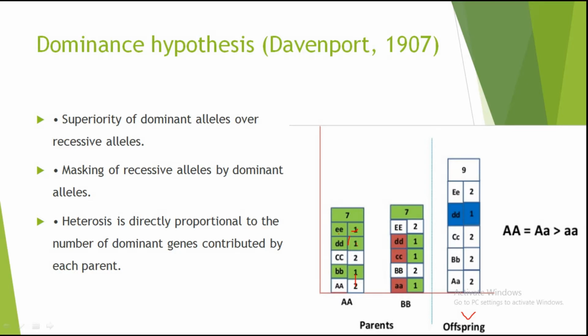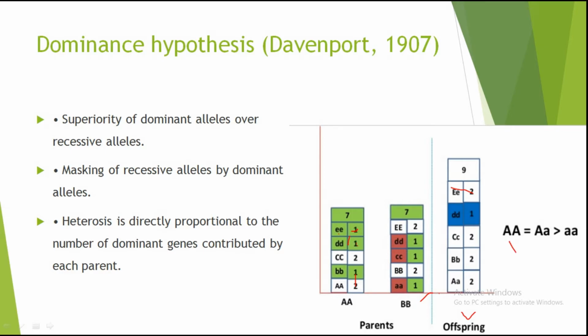Now here you can see in the case of parent B, the dominant also contributes 2, and here also the dominant contributes 2, so 4, and the recessive contributes 1, 1 and 1 each. Now what happens in the case of the offspring? Here, due to the dominant effect, we get 2, and for the recessive one we get 1. Each of these is heterozygous, but due to the dominant allele we get the value 2, 2, 2 each, and in the offspring there is 9.